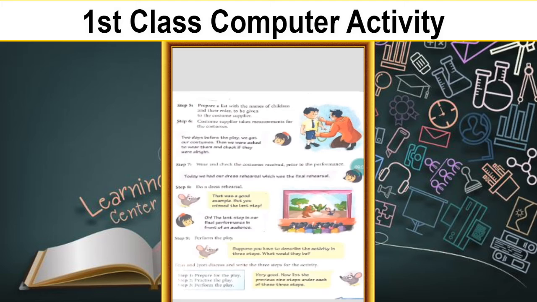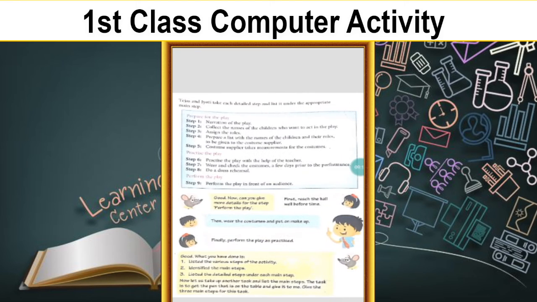Very good. Now list the previous 9 steps under each of these 3 steps. So in the first step what you will do, in the second step what they will do, in the third step what I will do, we'll see. First step, prepare for the play. In prepare for the play there are 5 steps. Next, in practice the play there are 3 steps. Perform the play, it is the 9th step, 1 step.